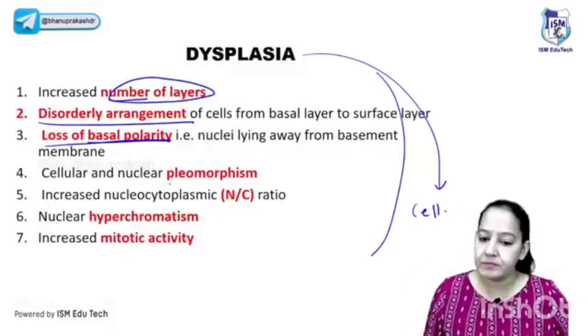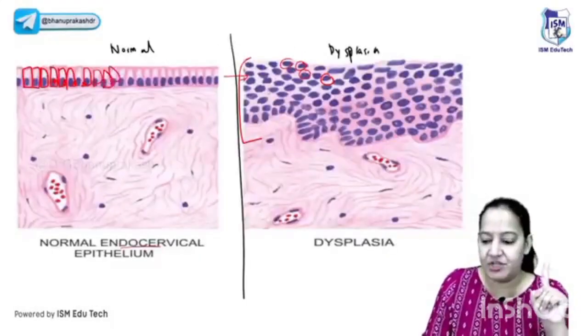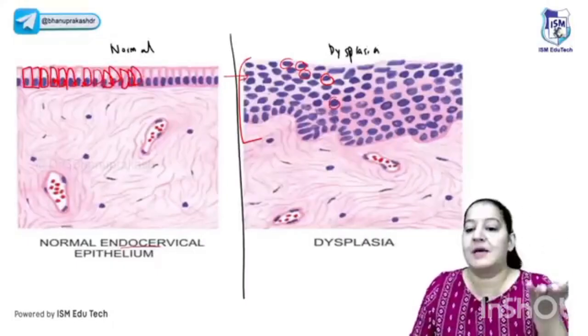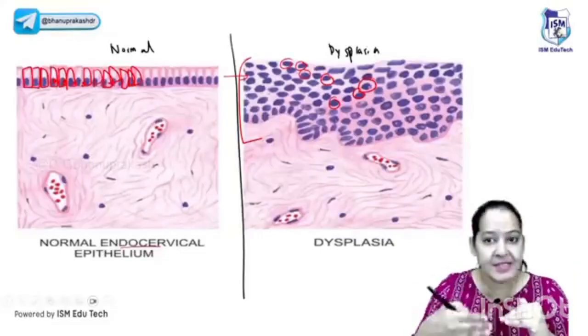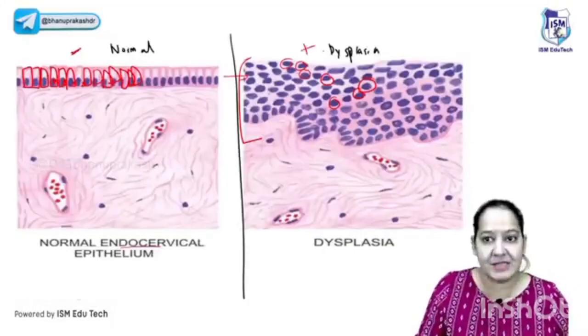Coming on the fourth point. Fourth point is pleomorphism. You can see all the cells, normally they all are same size, same shape. That is, they all are uniform. But in dysplasia, some are small, some are moderate, some are large. So it is known as pleomorphism. Pleomorphism means variation in size of the cell. All the cells are of different size. So normally pleomorphism is absent. But in dysplasia, the pleomorphism is present. Can I say it? Yes.